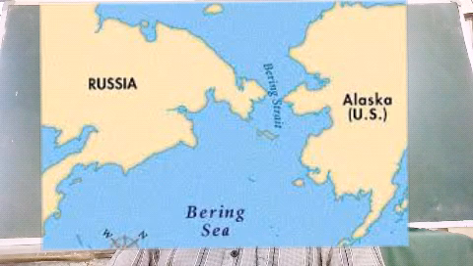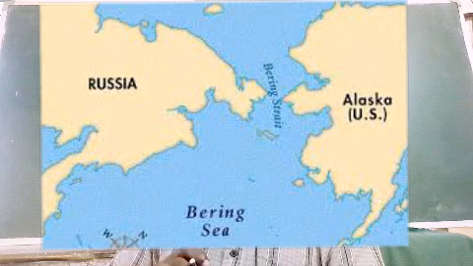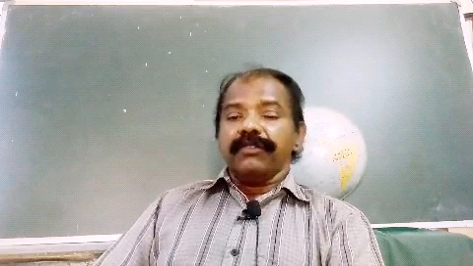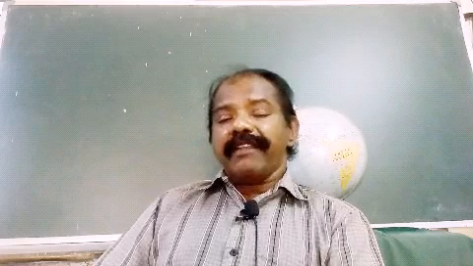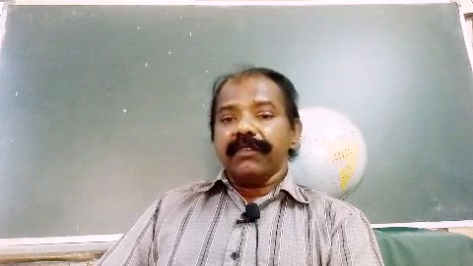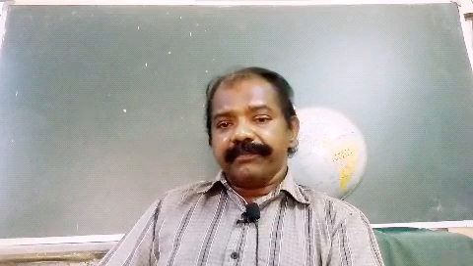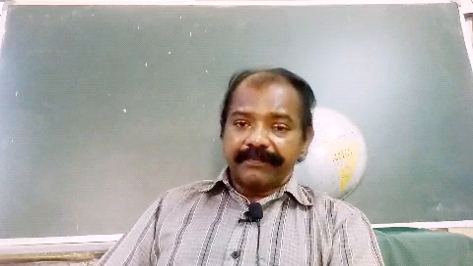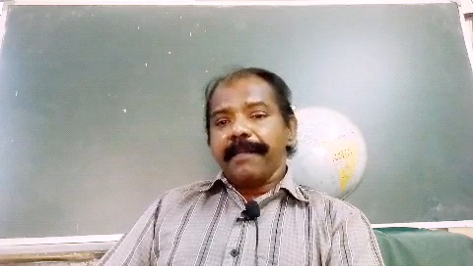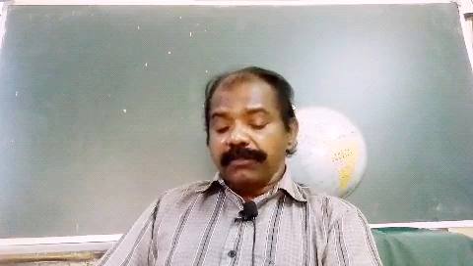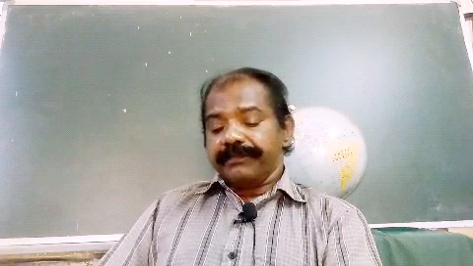Here which strait is there? Bering Strait. So the Eskimos, who are expert in sea activities, crossed the Bering Strait and reached Alaska. They began to settle there. From there they spread to Canada, and from Canada to Greenland also. This is how the Eskimos spread all around.